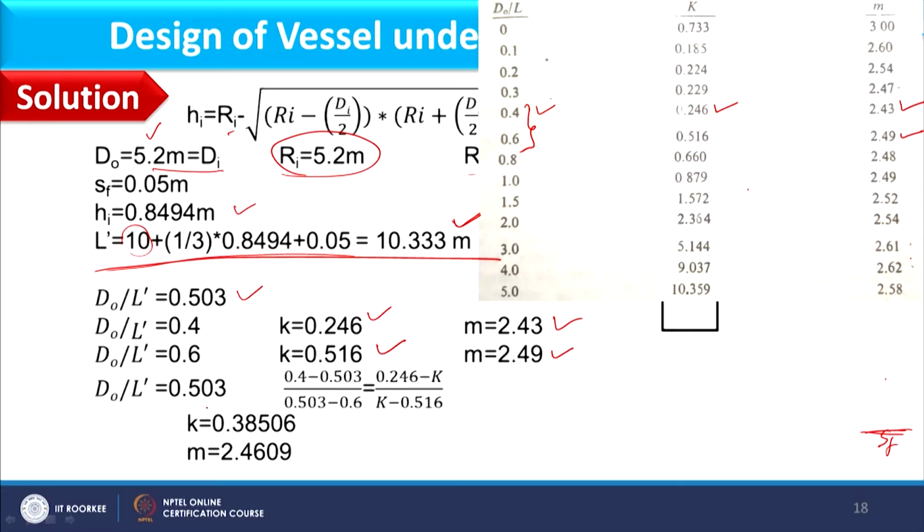So, for interpolation at 0.503, we calculate K value, and here (0.4 minus 0.503) divided by (0.503 minus 0.6) is equal to (0.246 minus K) divided by (K minus 0.516). So, interpolation is nothing but we equate the slopes. Okay. So, solving this equation, we can find K as 0.38506, and in the similar line we can calculate M as 2.4609.